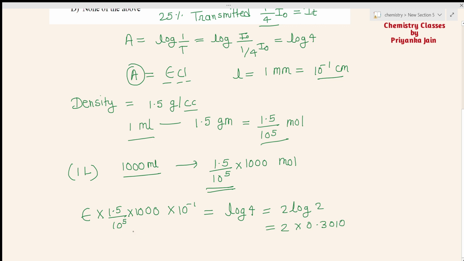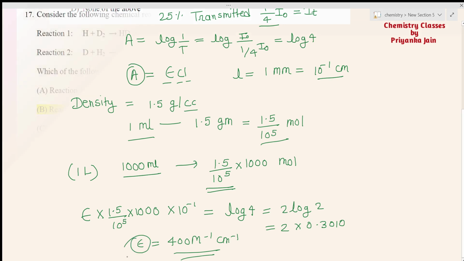Now you can solve this value. If you solve it, you will get your answer: 400 mole inverse centimeter inverse. So this is your answer, 400 per mole per centimeter. This is your molar extinction coefficient.